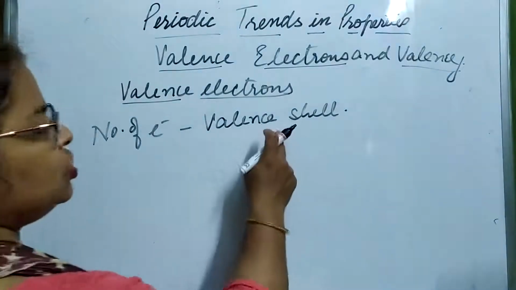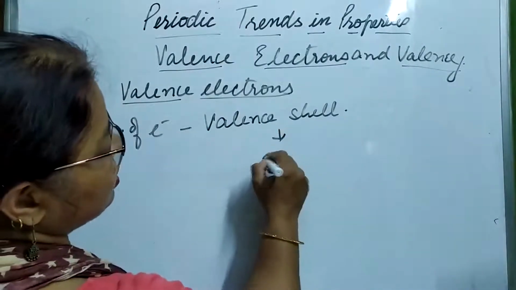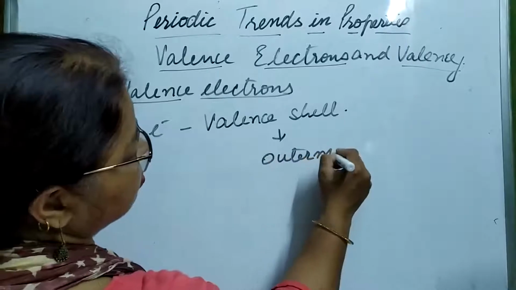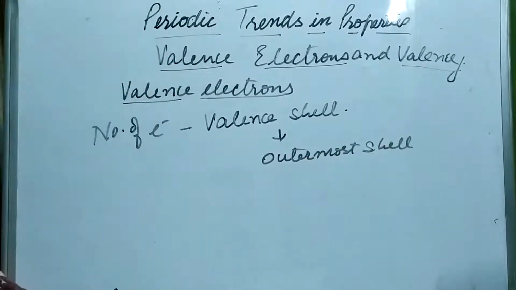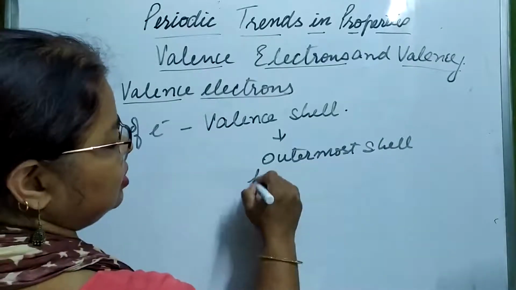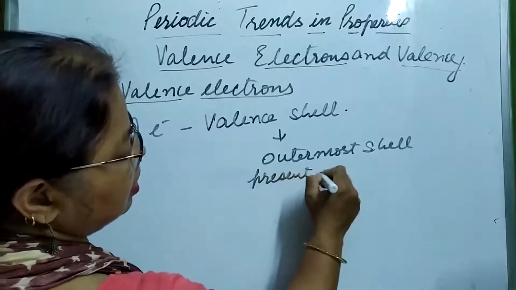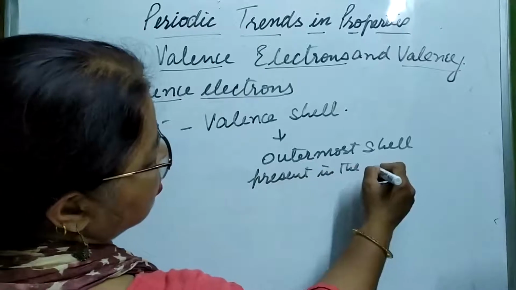What do you mean by valence shell? Valence shell is the outermost shell present in the element.